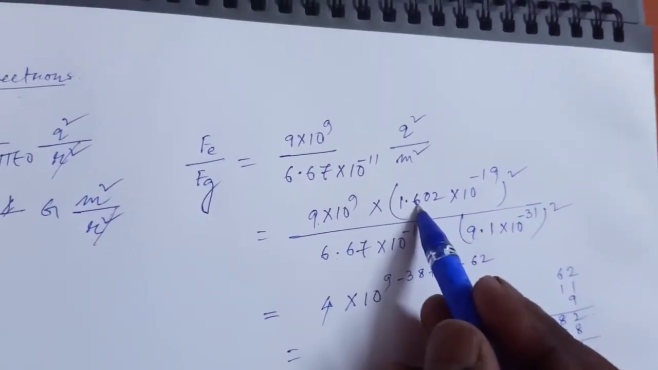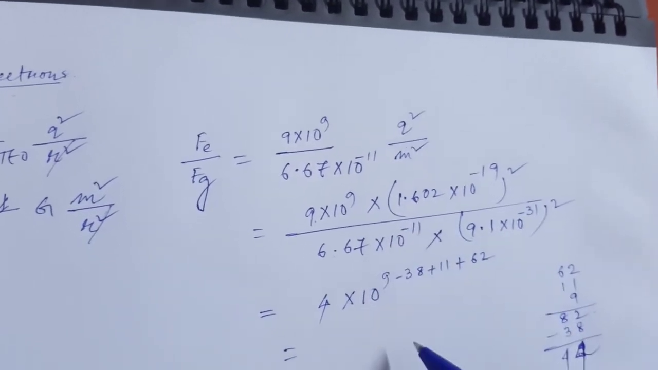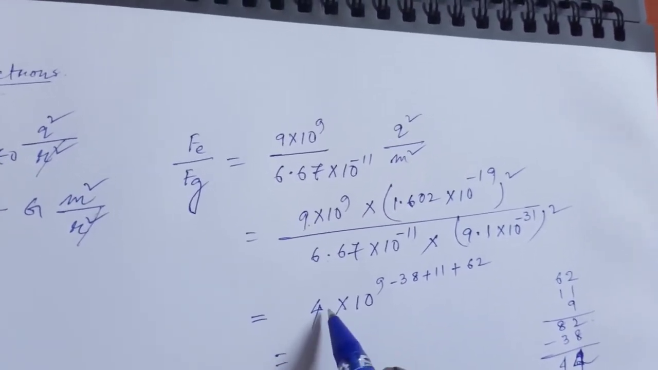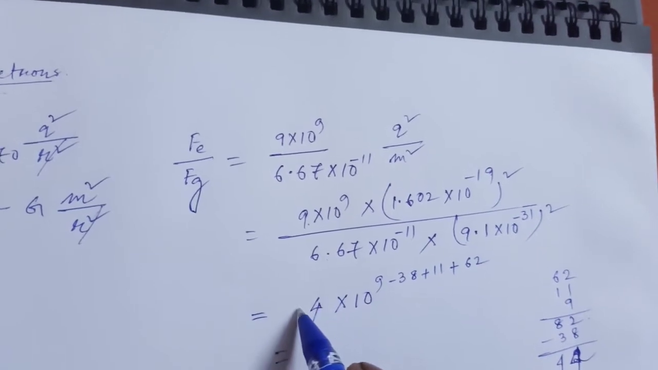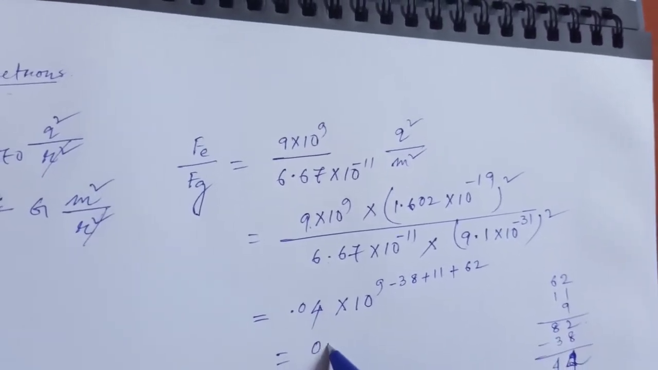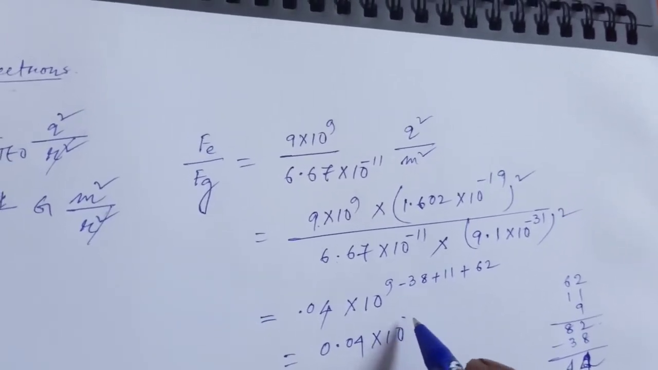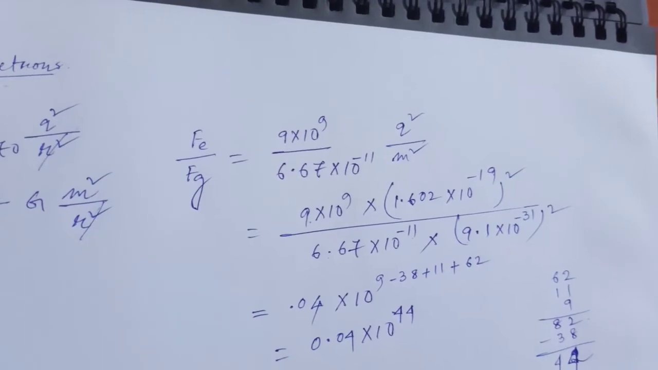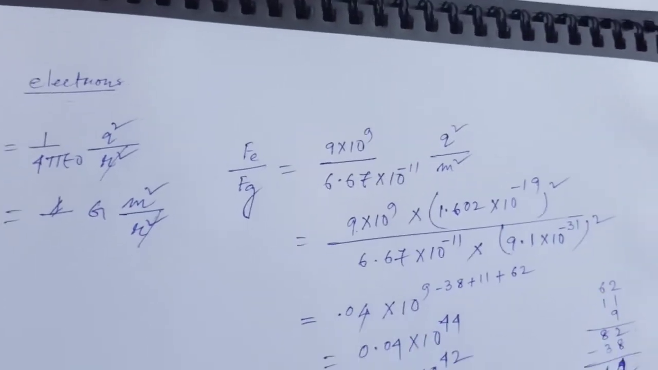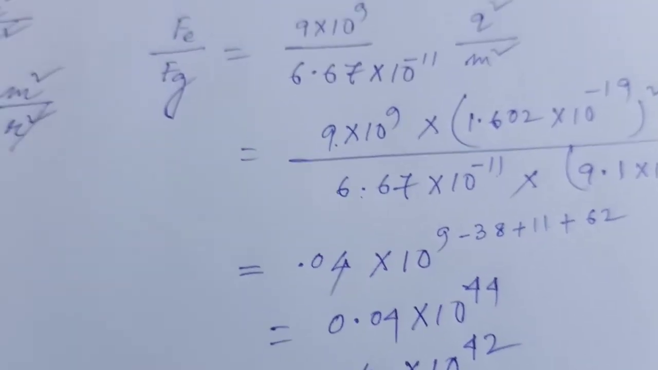Approximately 9 into 1.602, and this is 4.04 approximately. So 0.04 into 10 to the power 44, so 4 into 10 to the power 42 approximately. So this is the value, 4 into 10 to the power 42.